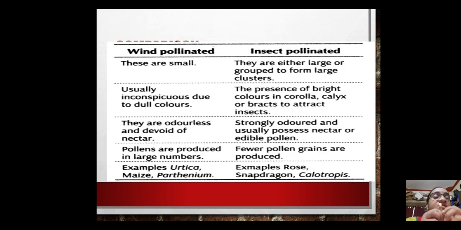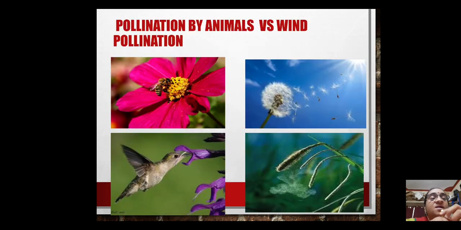Now, what is the difference between wind pollinated and insect or animal pollinated flowers? Can we make out the difference? In the first picture and the case where a bird is pollinating, both flowers are really brightly colored, and I think they must be ornamentals grown in gardens. Whereas in the next two, the wind pollination cases, the flowers are very small and inconspicuous.